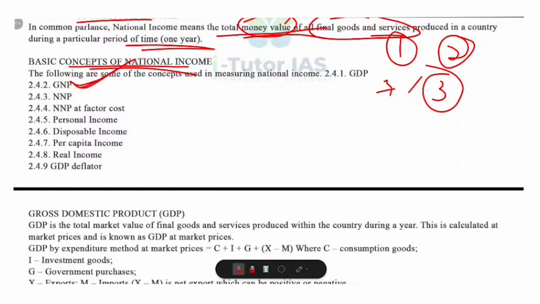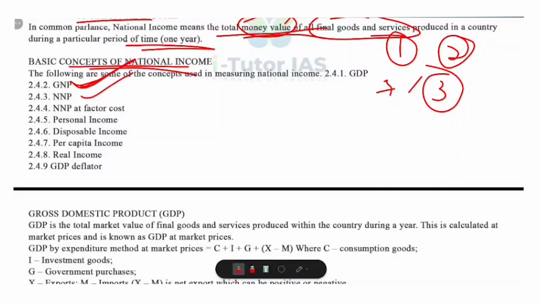Now, do you know what is meant by GNP? What is meant by GNP? It's the total value of all final goods and services produced by the residents of a country in a year, both inside and outside the country. For example, if an Indian company earns profit from its factory in the USA, it is counted in India's GNP but not in India's GDP. It is counted in USA's GDP and not in India's GDP, but we will count it in India's GNP. Hope it is clear. Now, what is meant by NNP?